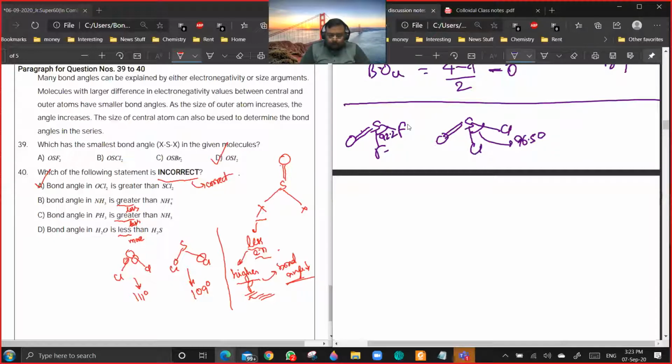So actually the bond angle is increasing only. The FSF bond angle is 92.2. Let me check. Thionyl bromide, SOBr2.